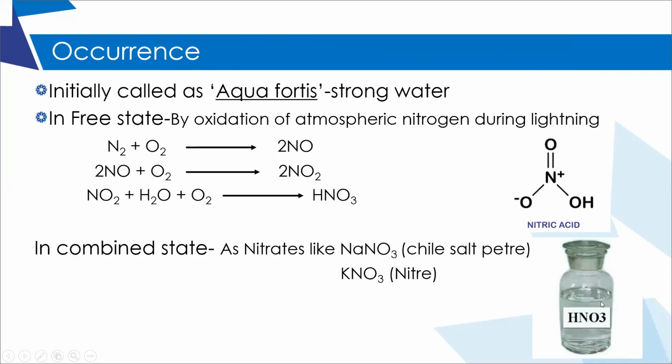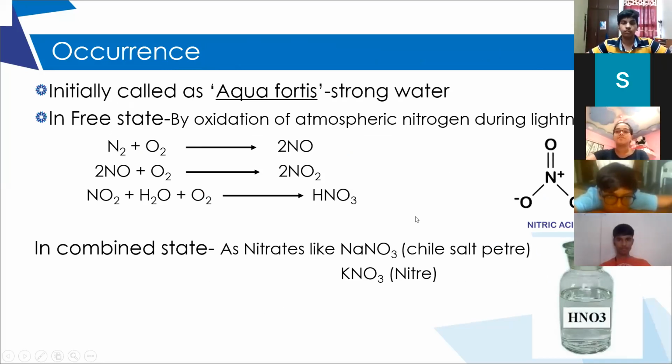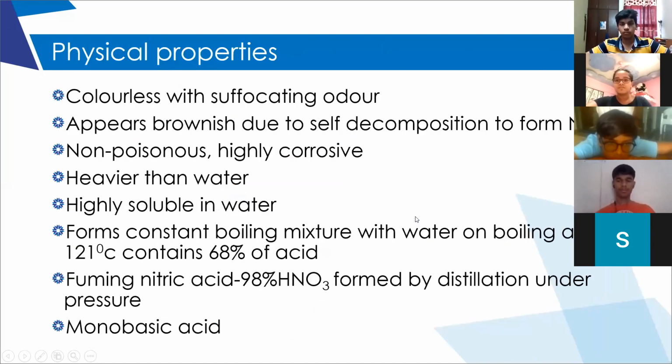But whenever you take nitric acid, it will be slightly brownish in color. Its actual color is colorless, but it always appears as a slight brownish color. What is the reason for that?